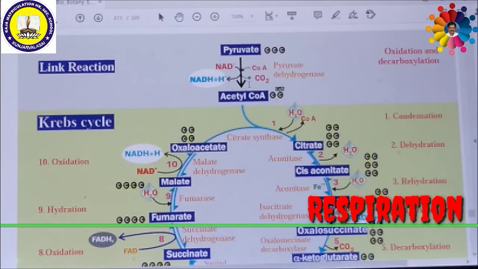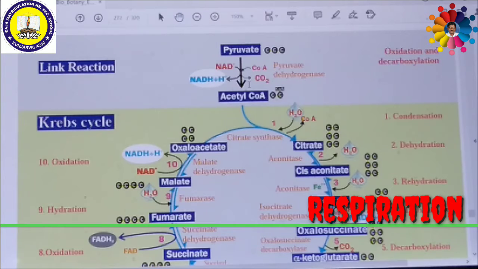Hence it is called the citrate cycle or citric acid cycle. Moreover, it is also called the tricarboxylic acid cycle because it is producing 3 carboxylic acids. So this cycle is also called the tricarboxylic acid cycle.